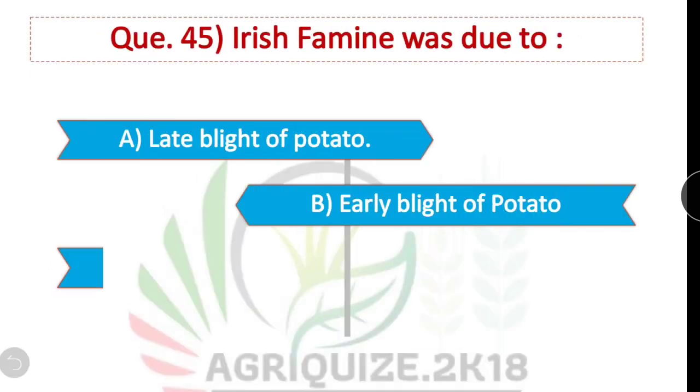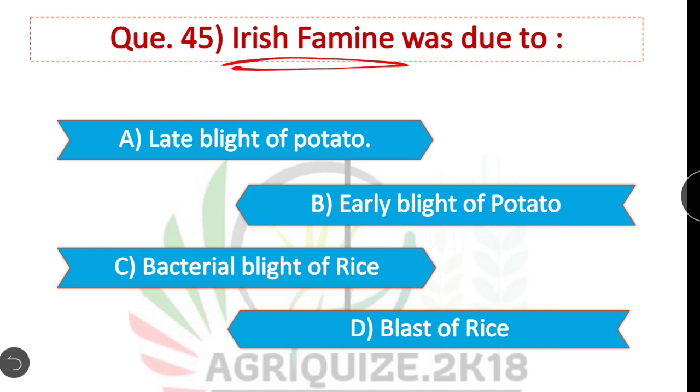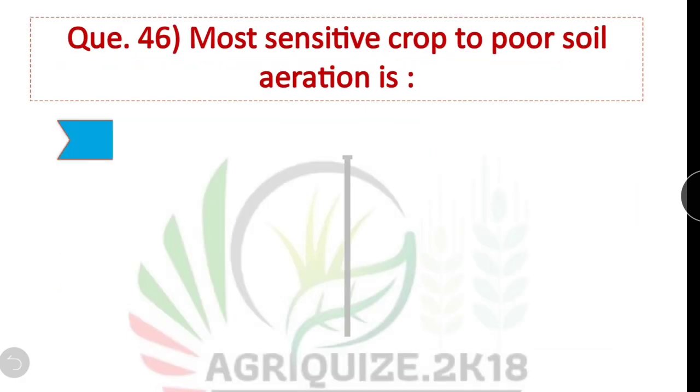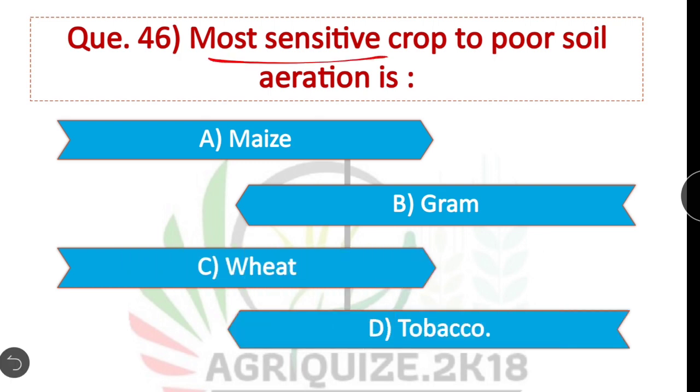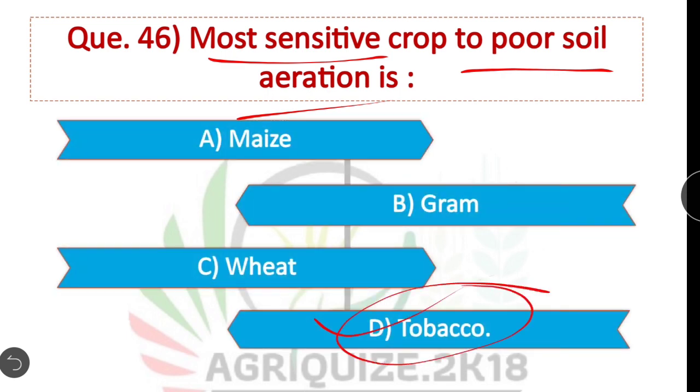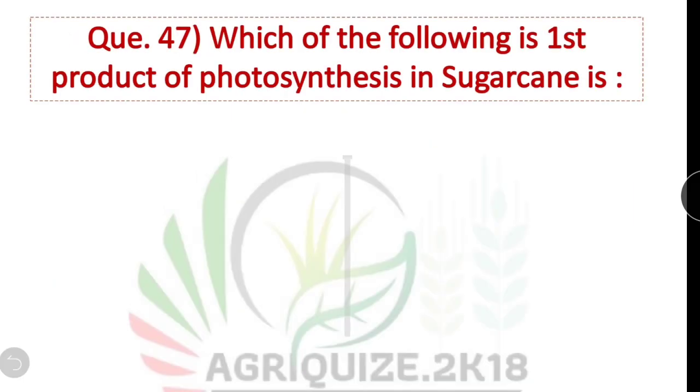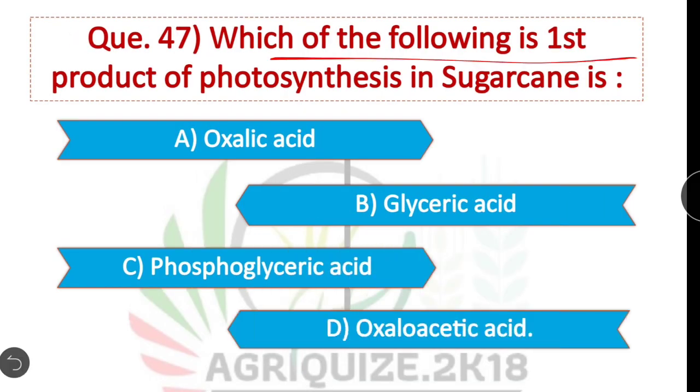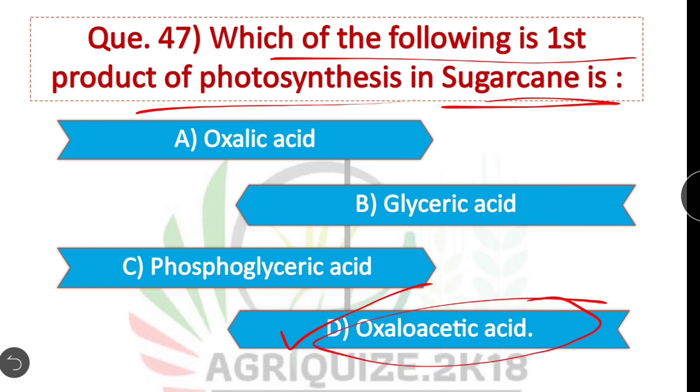Question 45. Irish famine was due to? The Irish famine was due to late blight of potato. Option A is correct. Question 46. Most sensitive crop to poor soil aeration is? Option D is correct. Tobacco is the most sensitive crop to poor soil aeration. Question 47. Which of the following is the first product of photosynthesis in sugarcane? In sugarcane, oxaloacetic acid is the first product of photosynthesis. Option D is correct.